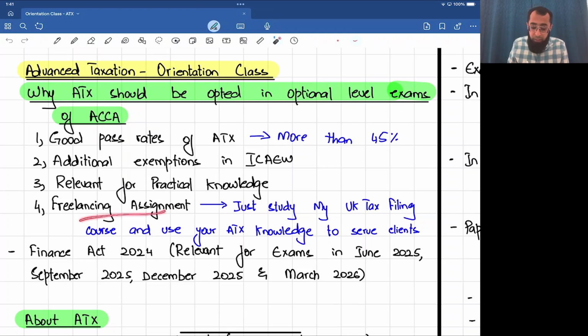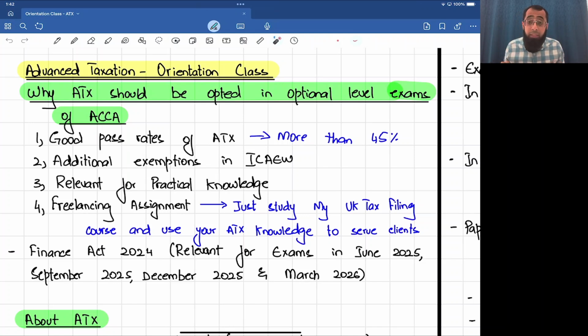And the most important thing is you can be a freelancer, or you can do a job in any firm which is providing services to UK-based clients. So, a great course to study. Now, the course which you are studying is Finance Act 2024. In this course, you will be studying the tax filings for the tax year 24-25, and it is relevant for the exams of June 25, September 25, December 25, and March 2026.